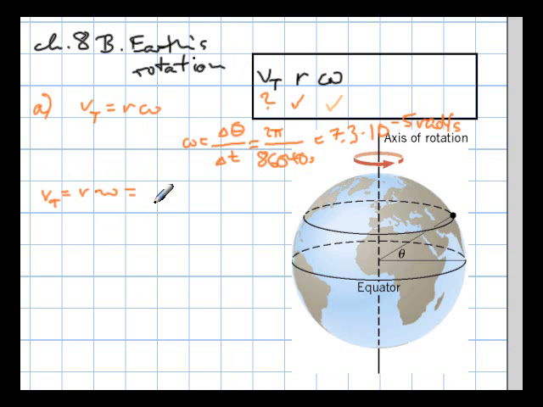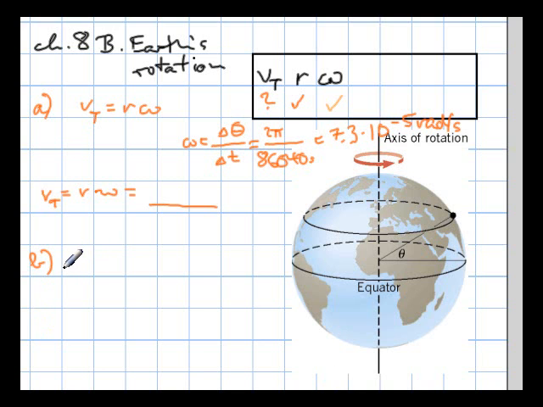And therefore we can figure out what the tangential speed is in meters per second. Okay, then in part B, what they're saying is figure out what the radius is at a different latitude where you have a third of the tangential. Let's see, was it the tangential speed? Yeah, I think that's what it said. Hold on. At what latitude is the tangential speed 1/3 that of a person living in Ecuador?